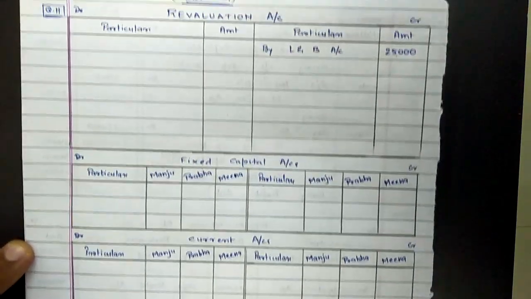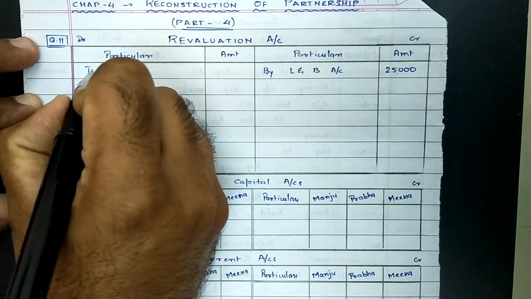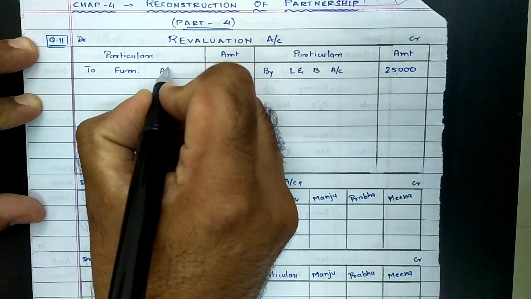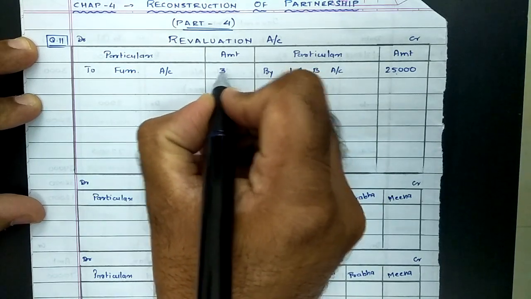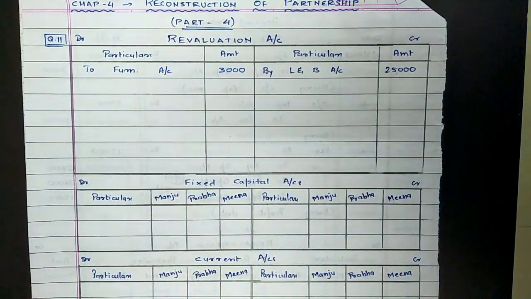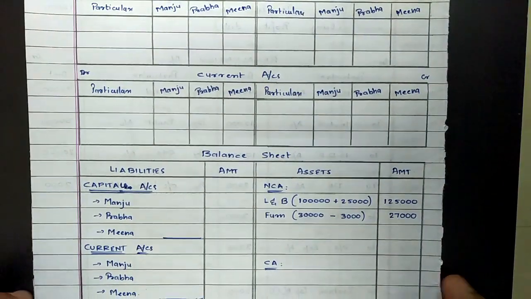Decrease in value of asset is considered as loss for the firm, and losses or expenses are to be recorded on debit side of revaluation. To furniture account, decrease in value of furniture by rupees 3,000. Then third point, value of machinery is to be kept at 80%, means machinery is to be reduced by 20%.